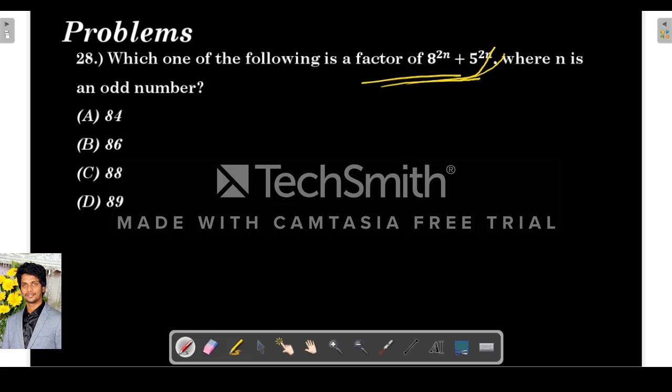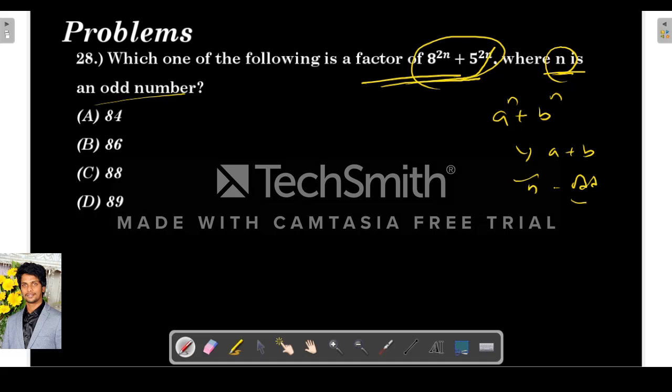Which one of the following is a factor of 8 power 2n plus 5 power 2n, where n is an odd number? So we have to make n an odd number. We know a power n plus b power n is divisible by a plus b when n is an odd number. So rewrite this as 8 square whole power n plus 5 square whole power n.